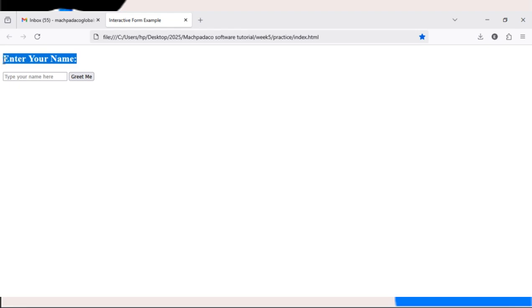In the web browser, you will see our H2 that says enter your name. Then in the space, you will see where it is written, type your name.